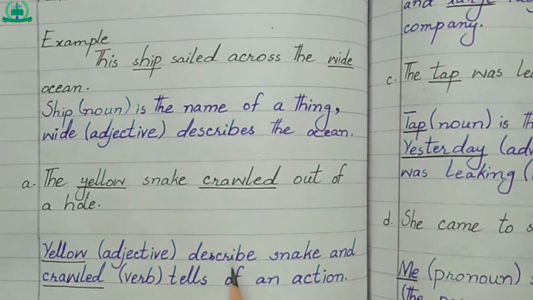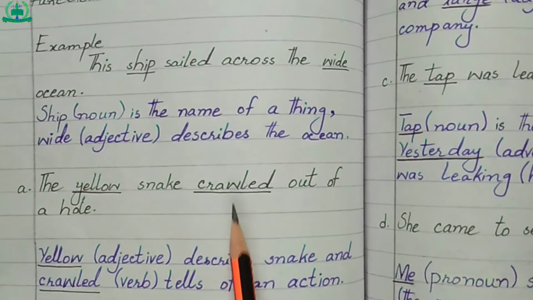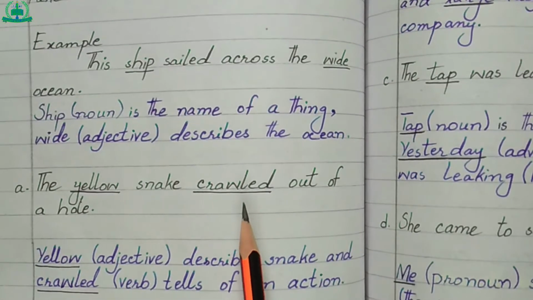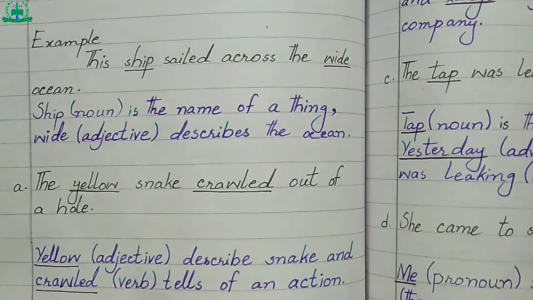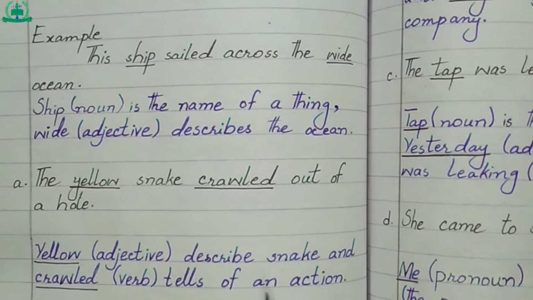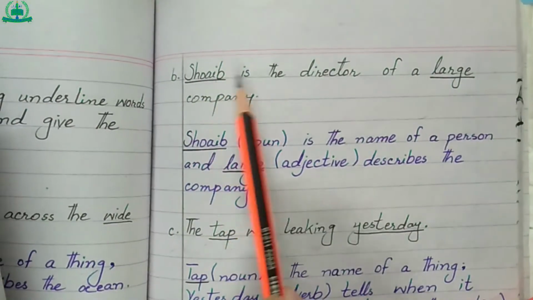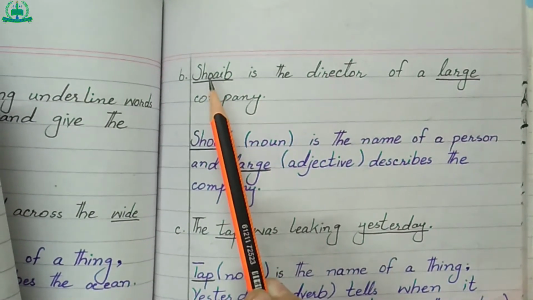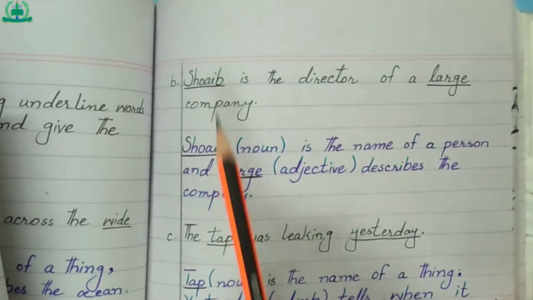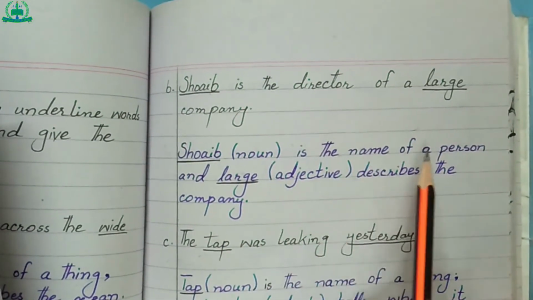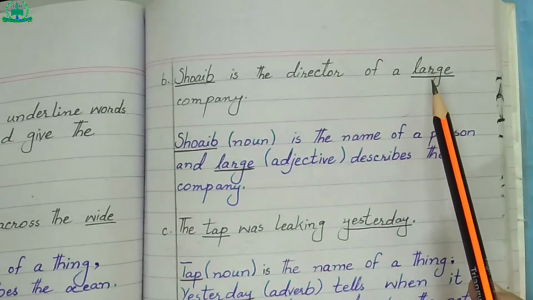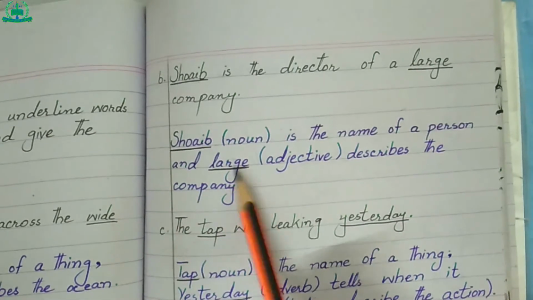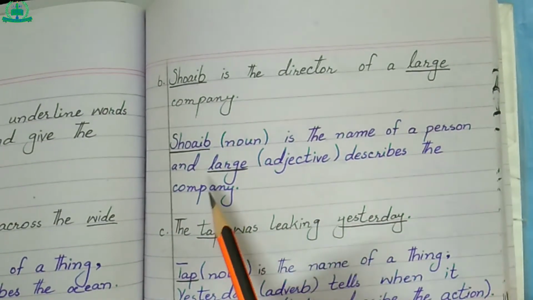Yellow adjective describes snake and crawl is a verb. What is verb? Verb is a word which tells something about noun or pronoun. Crawl, verb, tells of an action. Shoaib is the director of a large company. Here Shoaib is the name of person, so we know that it's a noun. Shoaib noun is the name of a person. Large is an adjective because it describes the company, and large adjective describes the company.